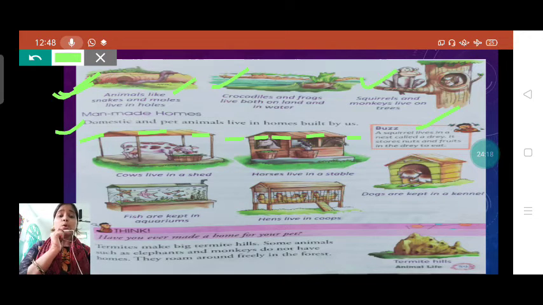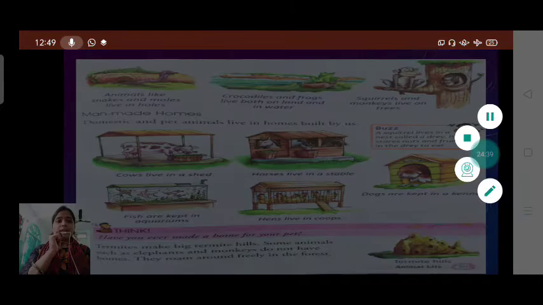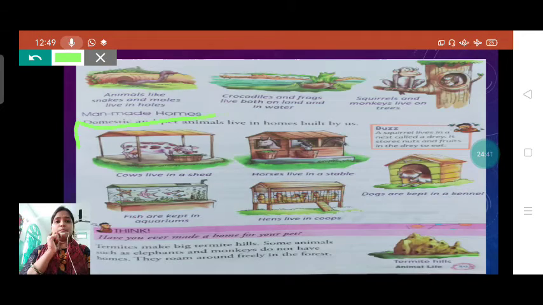Yes, students, you know, domestic animals and pet animals cannot make their own home, and they cannot find a home in nature. So we human beings prepare their home. We build their home. See, cows live in a shed. This is called a shed, students, and it is prepared by us, means we humans prepare this shed for cows.